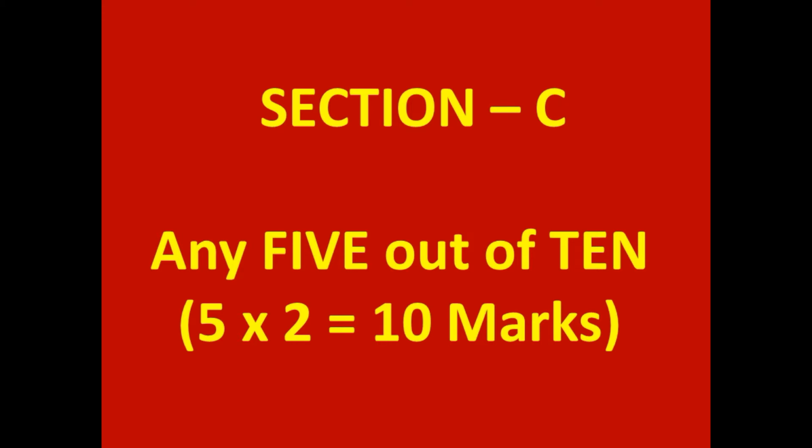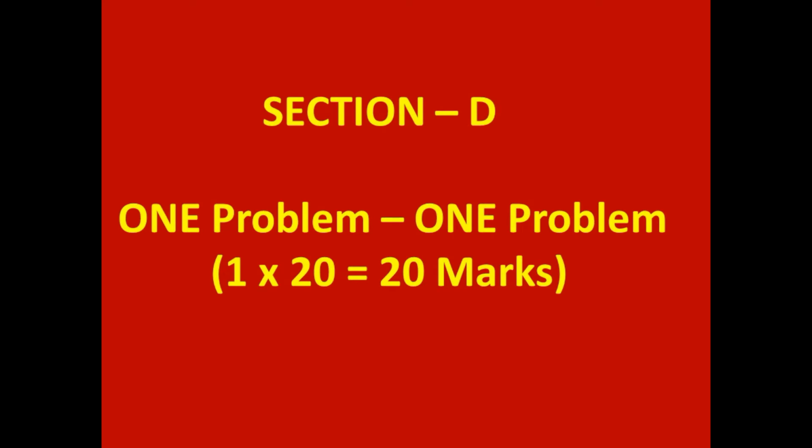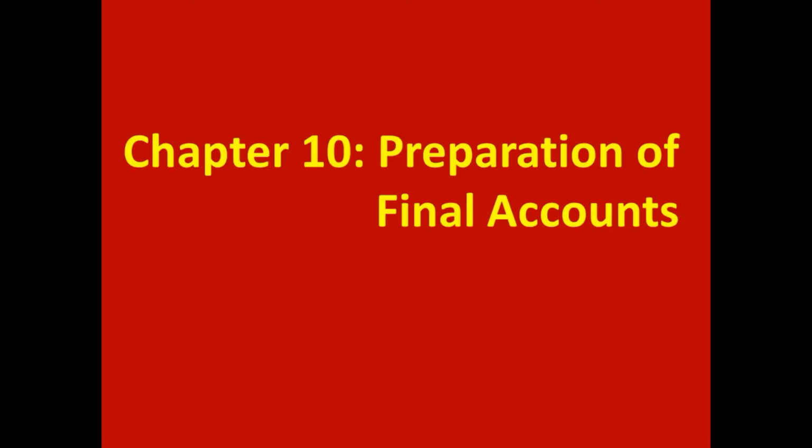Commerce is completed. Next come to part 2, accountancy. It is also for 50 marks. In section D, 1 problem will be given. Student has to do that problem. So there is no choice here. That problem is for 20 marks. And that problem comes from 10th chapter. That is preparation of final accounts.